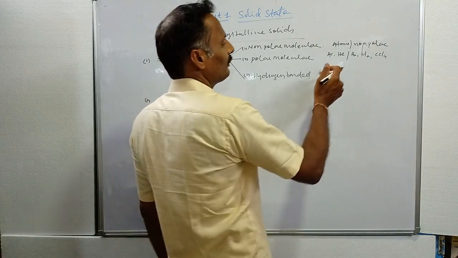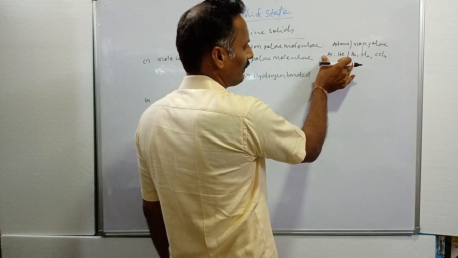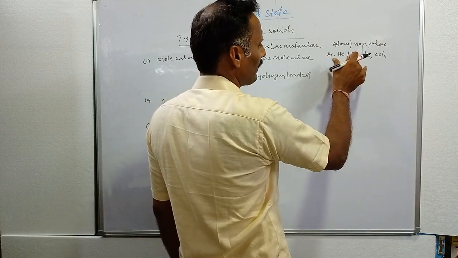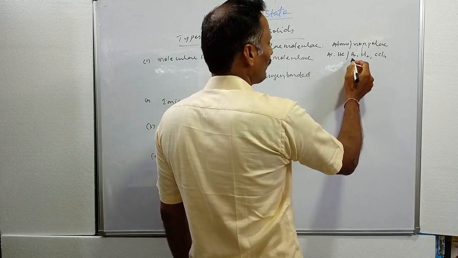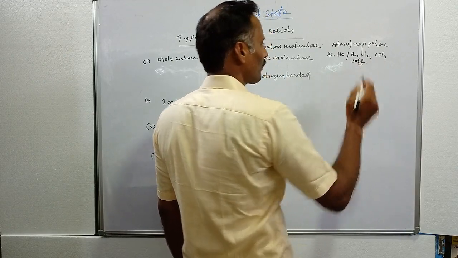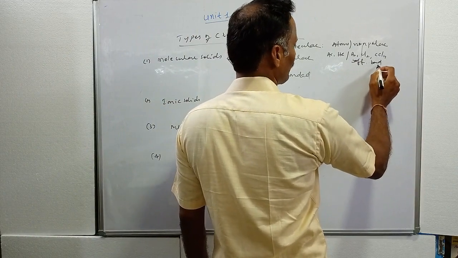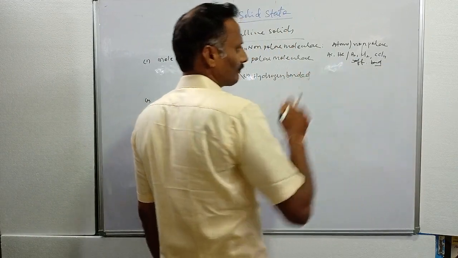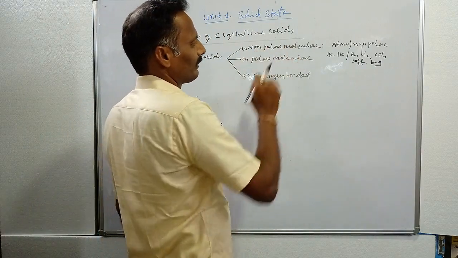Argon, helium, H2, Cl2, CCl4 mostly exist as gases at room temperature, but at low temperature they exist as solids. Due to their low boiling point and low melting point, these materials exist as gases at room temperature. They are also very soft materials, and bad conductors of heat and electricity.